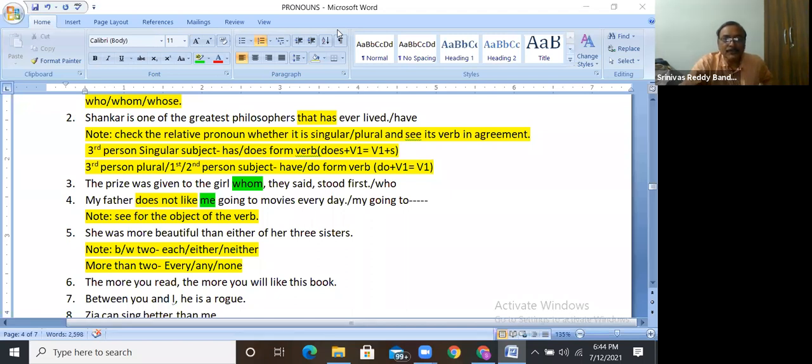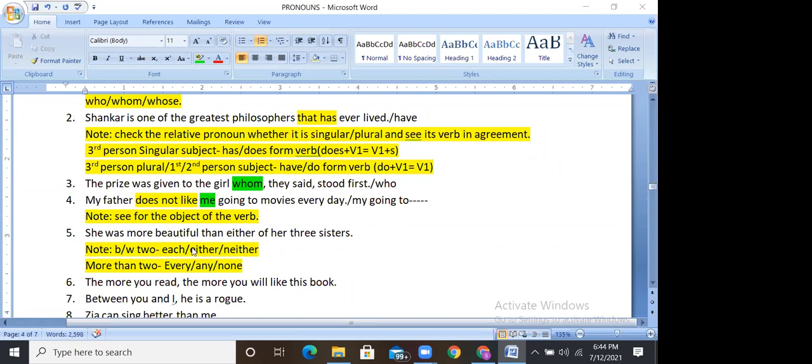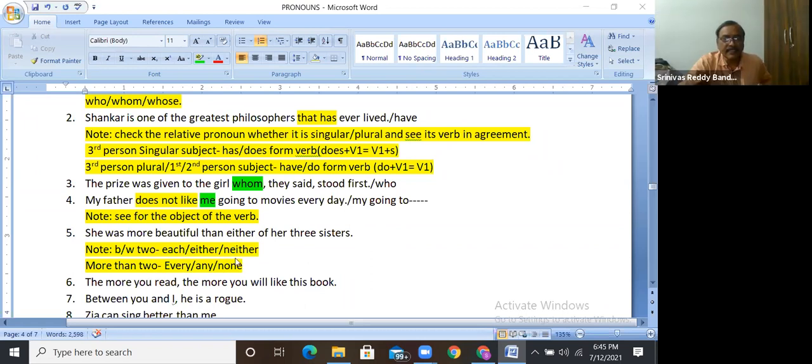If between two, we use either, neither, each. If it is more than two, we use every one of them. Every one of the three boys, every one of the 5 members, any one of the 5 members, none of the 5 members. If it is more than 2, we use these. If it is between 2, each of them is, either of them is, neither of them is.